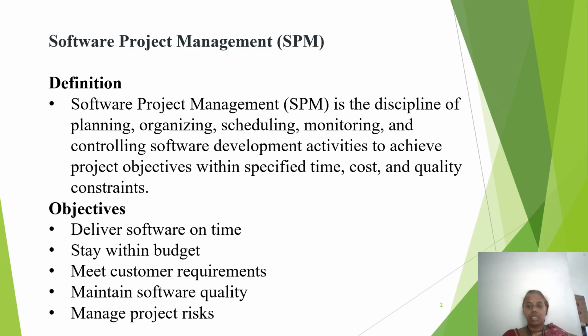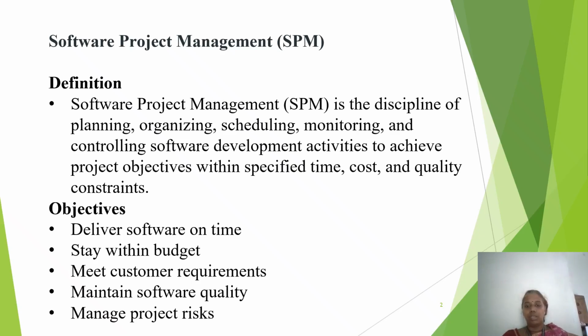Next, we are going to see the objectives of software project management. The main objectives are: deliver software on time, that means avoid delays; stay within budget, avoid unnecessary spending. Next one, meet customer requirements, that means deliver what the client actually wants.